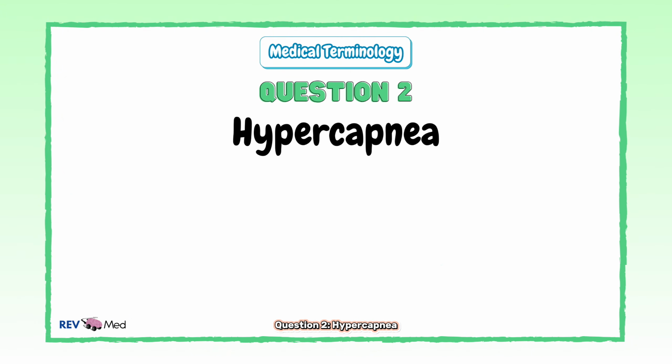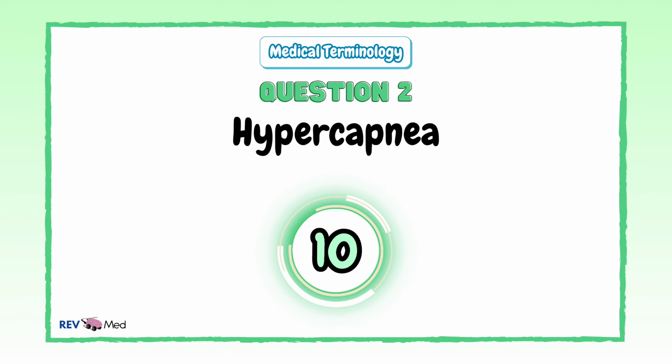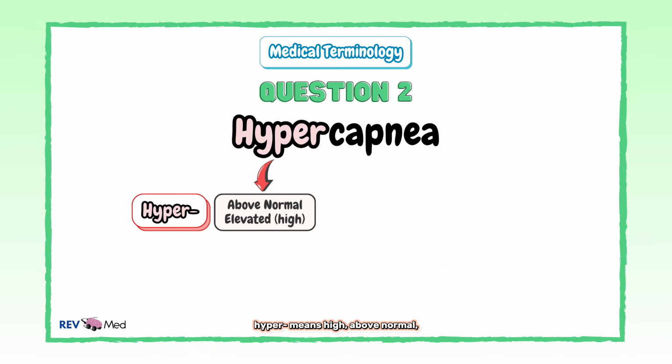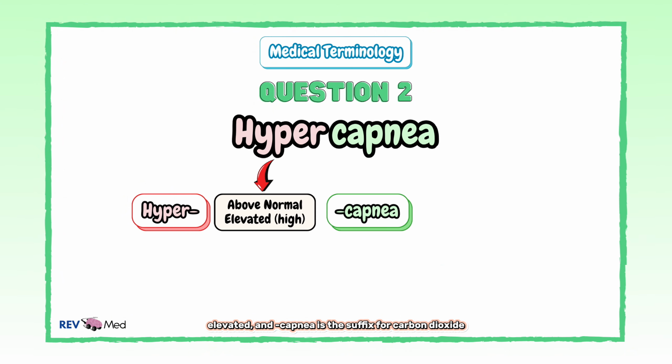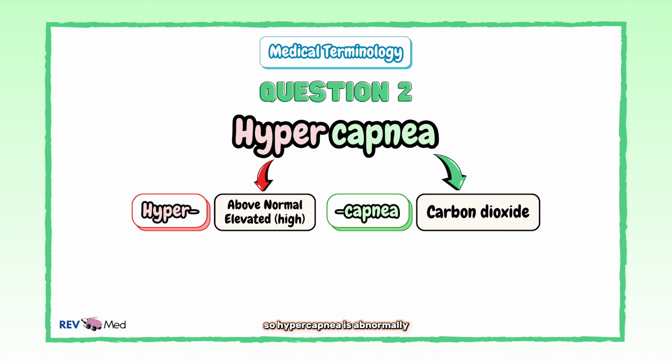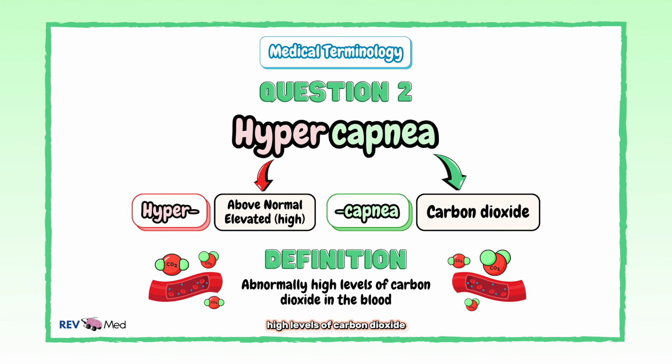Question 2, Hypercapnea. Hyper means high, above normal, elevated. And capnea is a suffix for carbon dioxide. So hypercapnea is abnormally high levels of carbon dioxide in the blood.